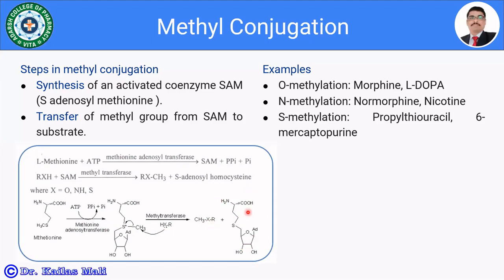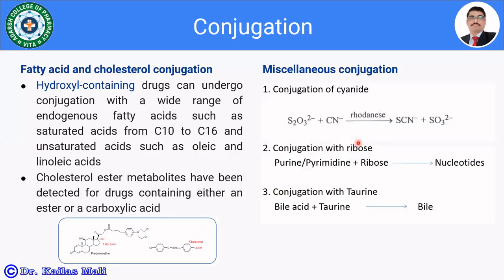Examples: O-methylation, for example, morphine and L-dopa, then N-methylation, for example, normorphine and nicotine, then S-methylation, for example, propylthiouracil and 6-mercaptopurine. So this is about the methyl conjugation.